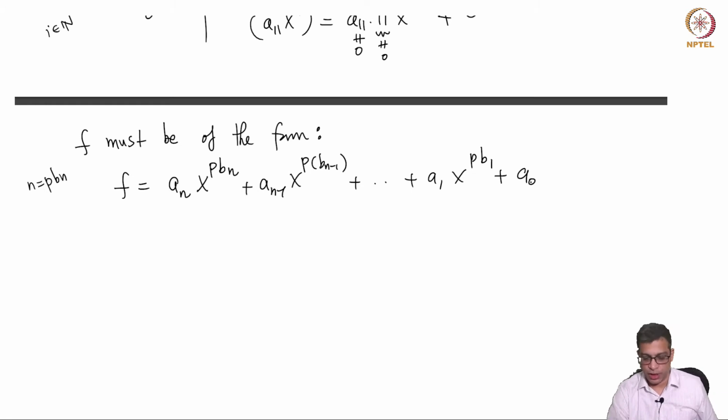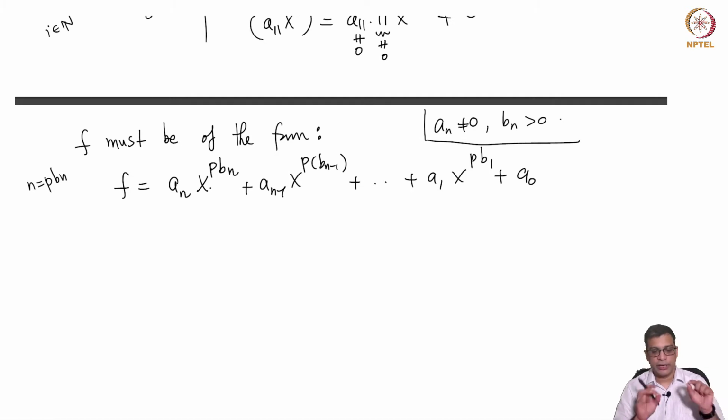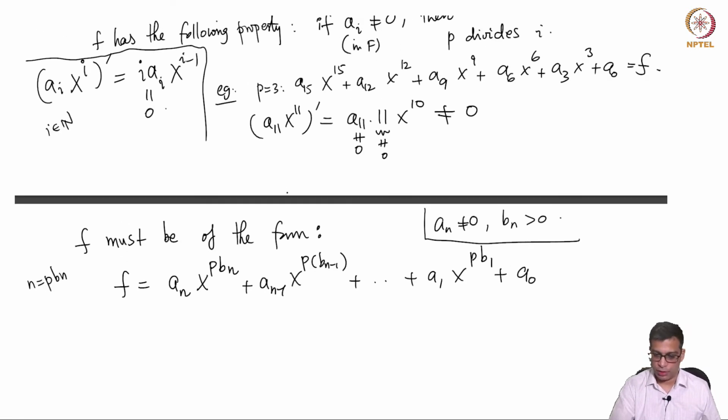Maybe some of these are 0, but I just want to write compactly like this. So a_n is non-zero, of course, n is positive, so that means b_n is positive. The degree is p b_n, divisible by p. The next term also has degree divisible by p. In the case of 3, for example, this is 15, this will be 12. So 3 times 5, 3 times 4, 3 times 3 and so on.